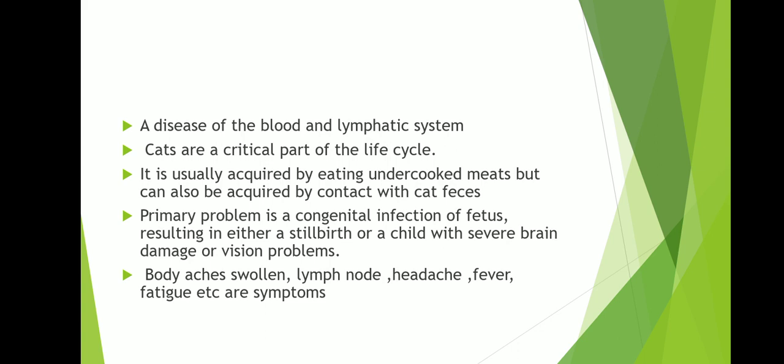a disease of the blood and lymphatic system. Cats are a critical part of the life cycle. It is usually acquired by eating undercooked meats but can also be acquired by contact with cat feces. The primary problem is a congenital infection of the fetus, resulting in either a stillbirth or a child with severe brain damage or